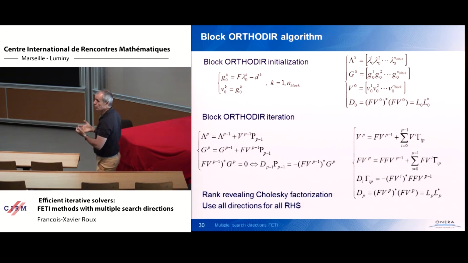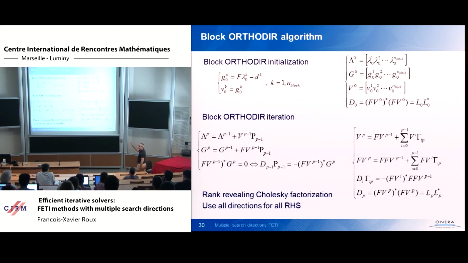So at each iteration, you build 16 new search direction vectors, and this block of 16 you use to optimize all the 16. So you don't just perform 16 orthodir simultaneously; we perform a block orthodir. The 16 directions computed at each iteration are used for optimizing all of the 16 problems with the 16 right-hand sides we are solving at the same time.